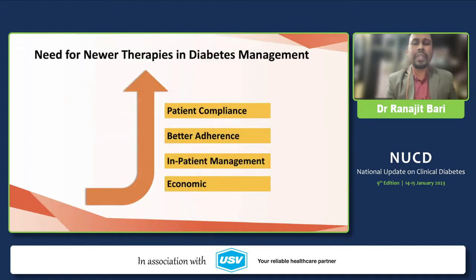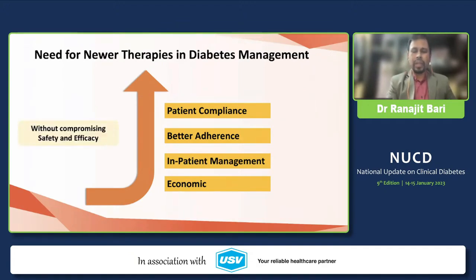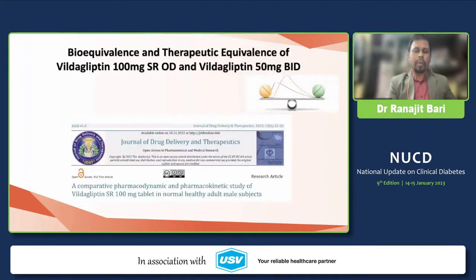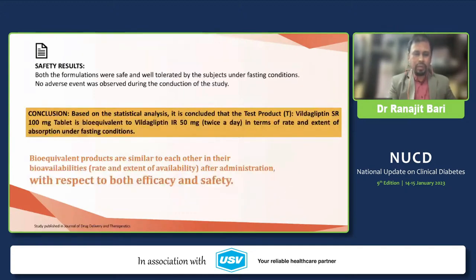Now the problem is adherence to twice daily dosing, because in spite of prescription of twice daily Vildagliptin, most patients take it once daily. So to improve adherence, once daily Vildagliptin has been used, and proper bioequivalence studies have been conducted comparing 100 milligram once daily versus twice daily. This bioequivalence data proved that it is equally effective as twice daily Vildagliptin as far as efficacy is concerned.